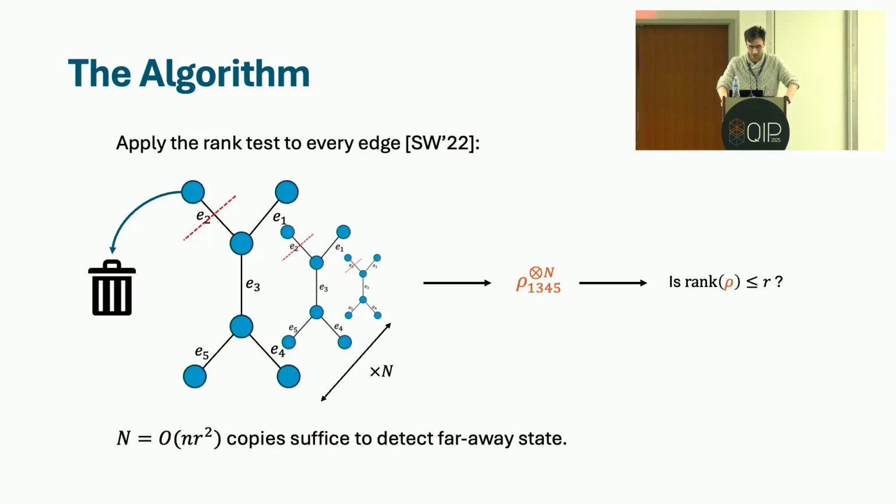And it's not too hard to see that this test has perfect completeness, because if your state was genuinely a tree tensor network state to begin with, then all of these ranks are indeed at most r. And what Soleimani, Farr, and Wright showed in their paper is that actually n times r squared copies are sufficient to detect if your state is far away from being a TTNS.